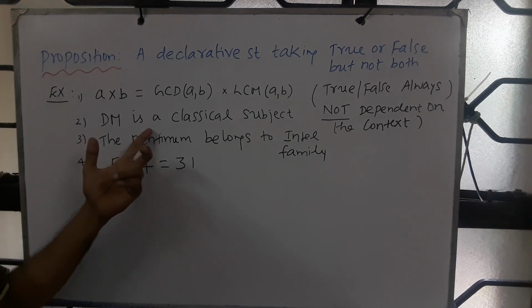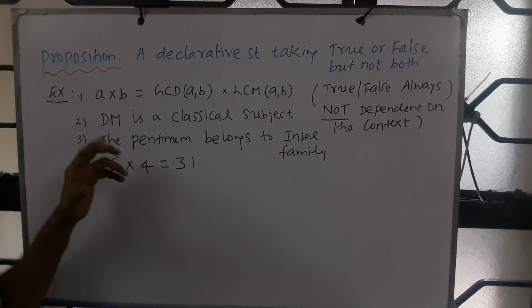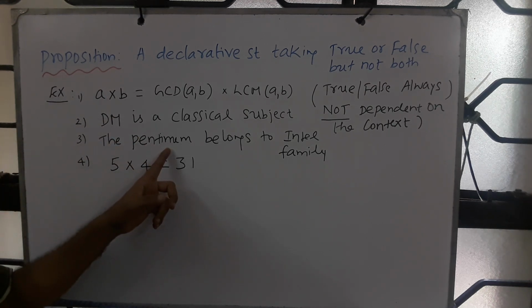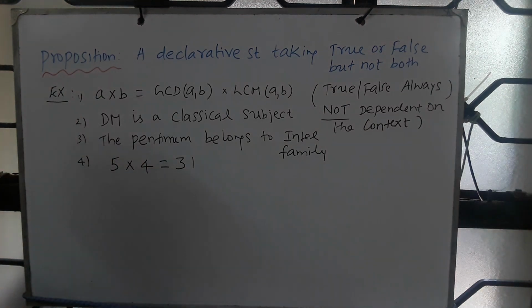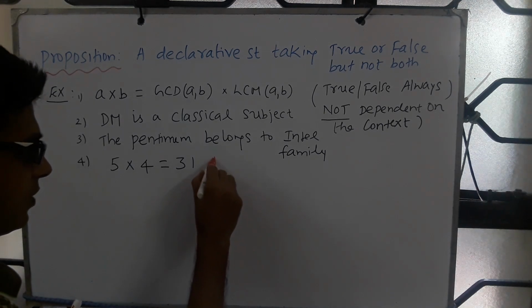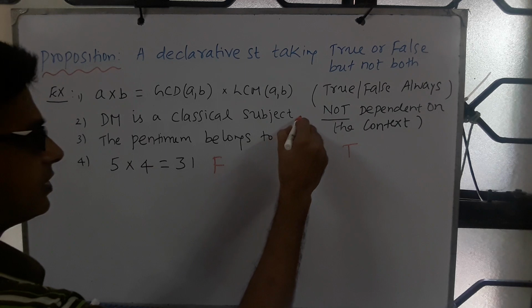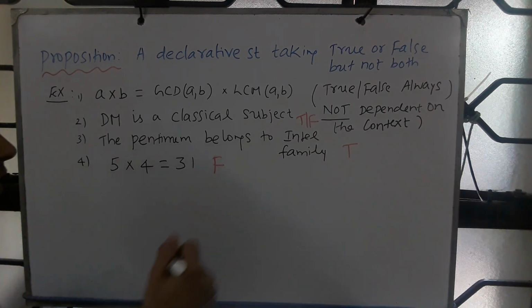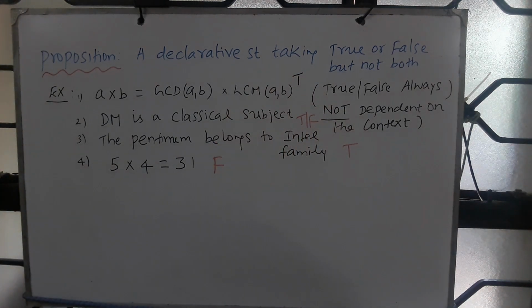And if you see that some are saying classical, some are not, then it is not. So it depends on the context. And this is true always, and this one is false always. So this is false, this one is true, this can take true or false, and this one is true always if you restrict to, say, the set of positive integers.